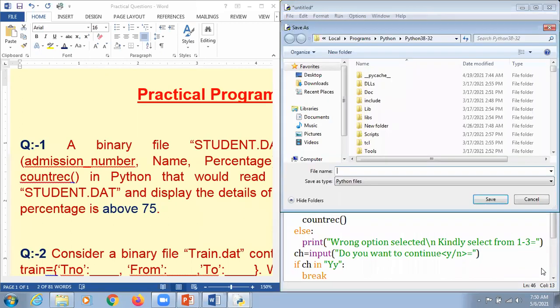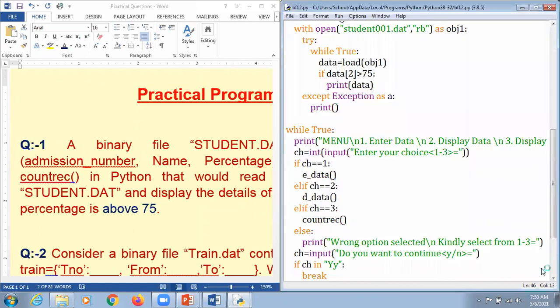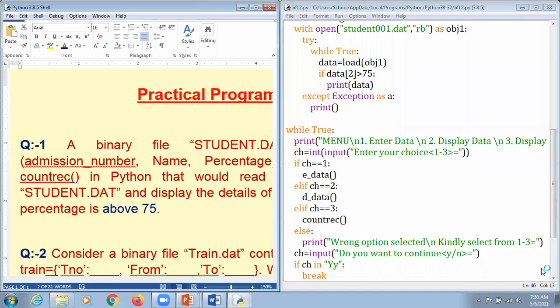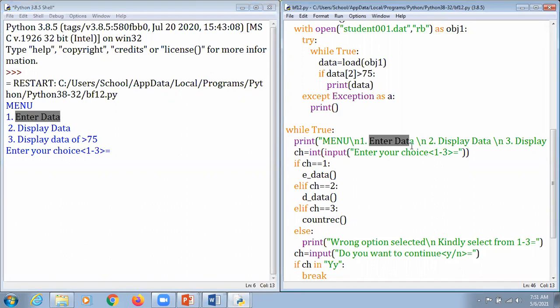I'm going to save this program. We can call it file handling 12. Kindly concentrate, it's my humble request. I hit the enter key, and it displays enter data, because we mentioned enter data. It moves to the next line because of \n.